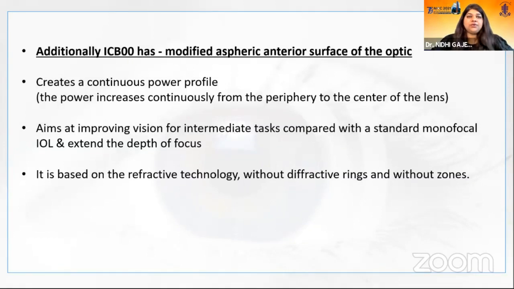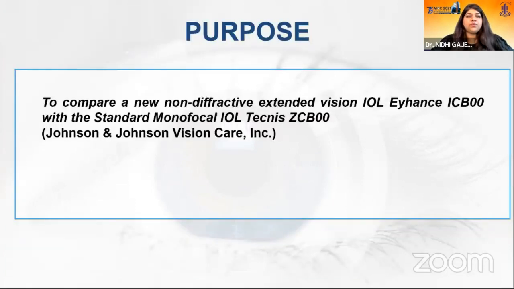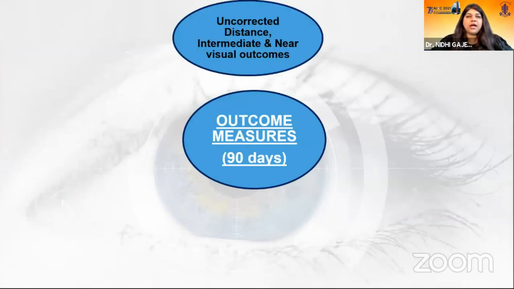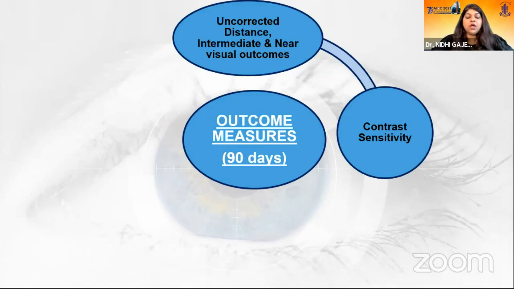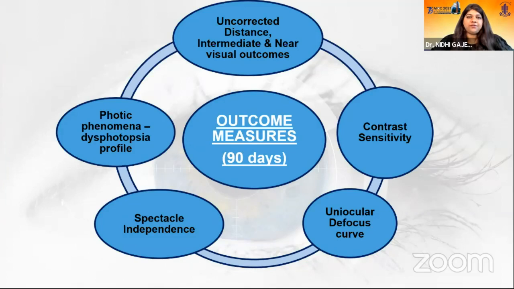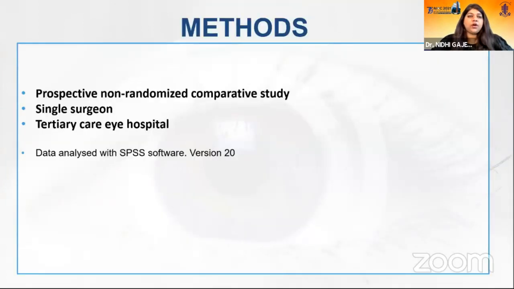Additionally, the new ICB00 has a modified aspheric anterior surface of the optic, which creates a continuous power profile and aims at improving vision for intermediate tasks compared with the standard monofocal IOL and extends the depth of focus. It is based on refractive technology without diffractive rings and without zones. So the purpose was to compare this new non-diffractive extended vision IOL with the standard monofocal IOL. The outcome measures at 90 days were uncorrected distance, intermediate and near visual outcomes, contrast sensitivity, uniocular defocus curve, spectacle independence, and dysphotopsia profile. It was a prospective, non-randomized comparative study by a single surgeon at a tertiary care hospital.